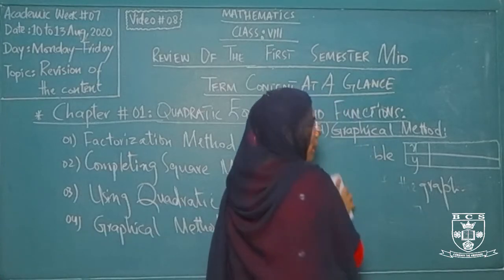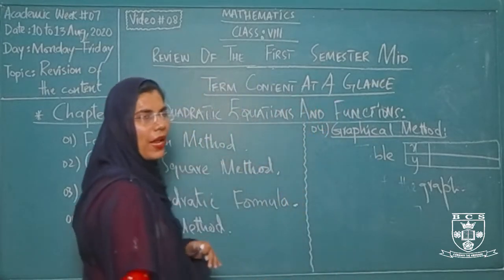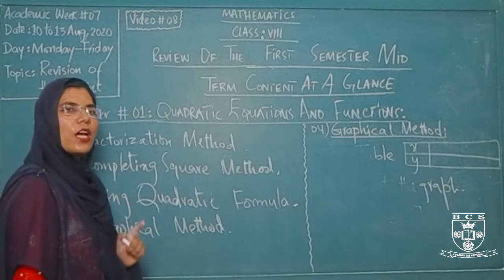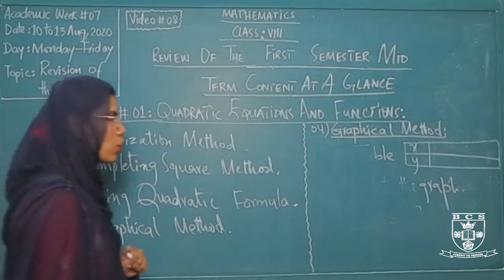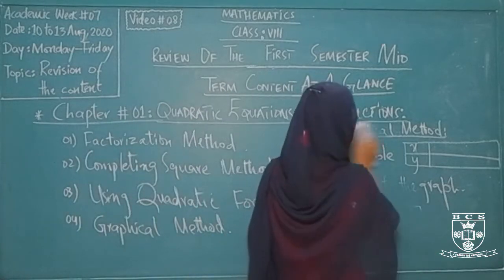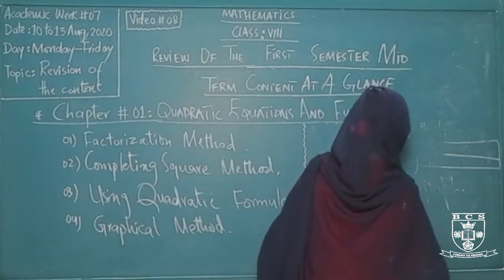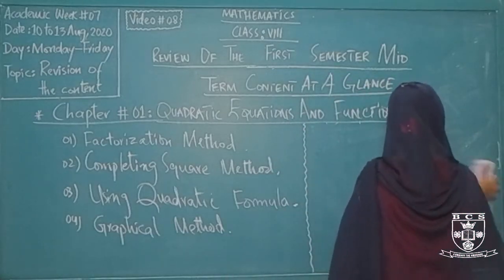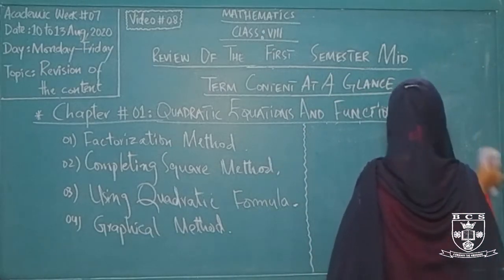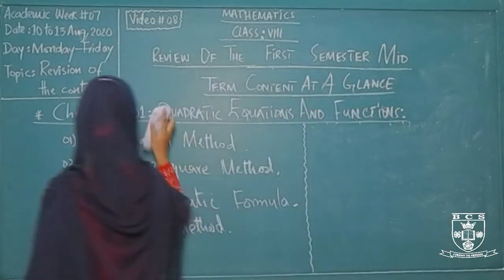And you have to remember that whatever method we are applying, our motive, our focus is only one for all these methods: that we have to find out the values of the variables given in the equation, in the form of x or any particular form. It may be y, it may be z. So whatever the variable is given in the quadratic equation, we have to work for that.